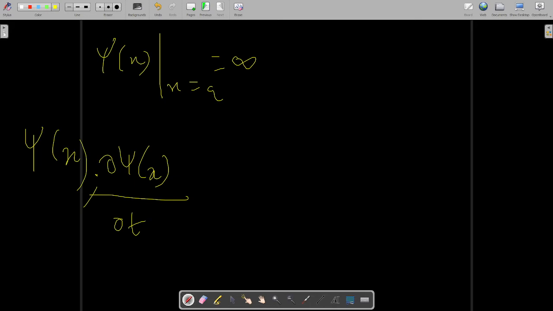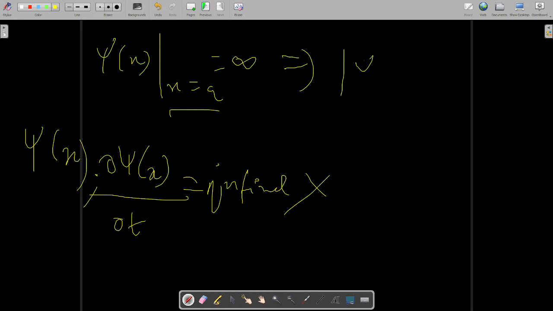But if these must be finite, and now if I put some value of x and I get infinite, then this wave function is not possible. I need to show that for x equal to a, this wave function yielded us infinity, so it is not a finite value, so it has violated our condition number 1. We are checking whether some contradictory result comes after putting x equal to a. So after I put x equal to a, this thing will become psi x square.